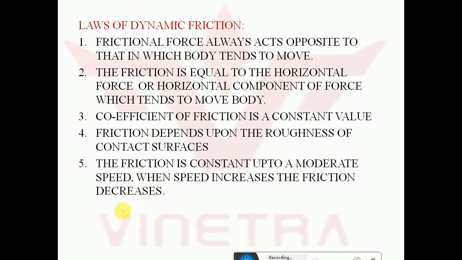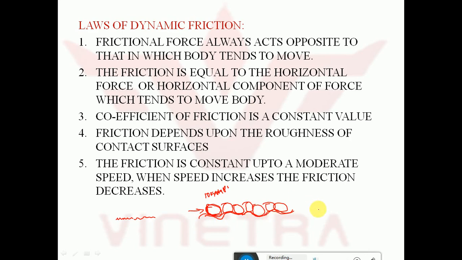Okay. For example, let us take a rough surface here. Let us take a ball here. If I try to move this ball with some moderate speed, for example, 10 kilometer per hour, this ball will start to rotate, will start to move like this. It will climb up, climb down, go down, climb up, goes down. So in this way, what is happening? The friction is more, right? It is climbing up and going down.